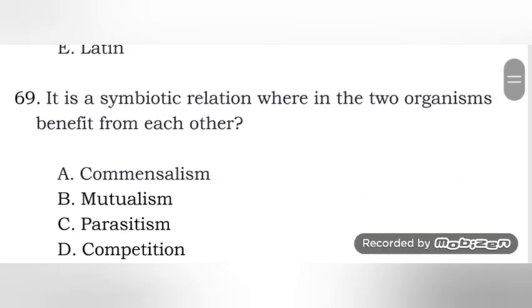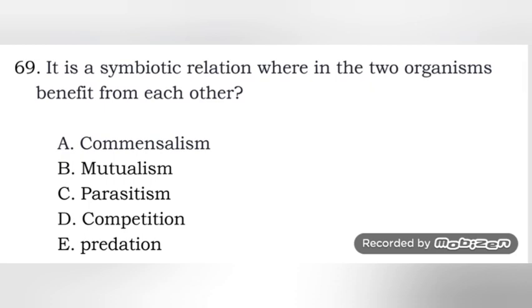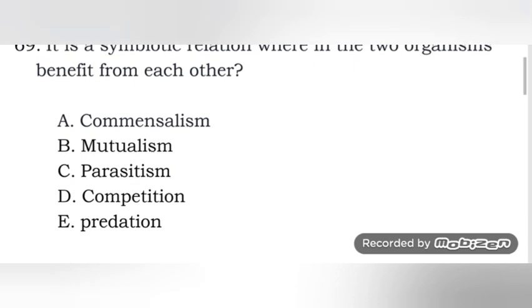Next one, it is a symbiotic relationship wherein the two organisms benefit from each other. That's mutualism. Commensalism is when one benefits and the other does not benefit, but is also not harmed. Parasitism is when one is benefiting and the other is being harmed. In parasitism, we have the host and the parasite. The parasite benefits from the host, and the host is being harmed by the parasite.